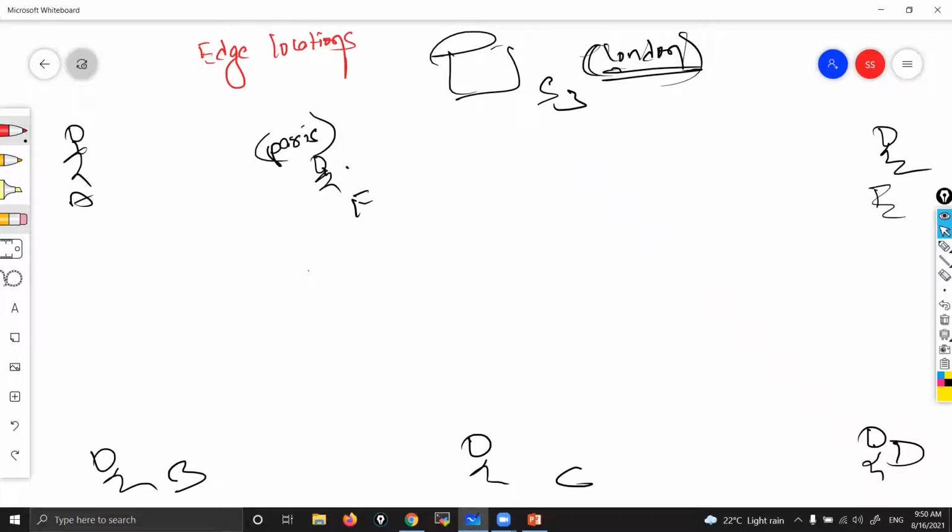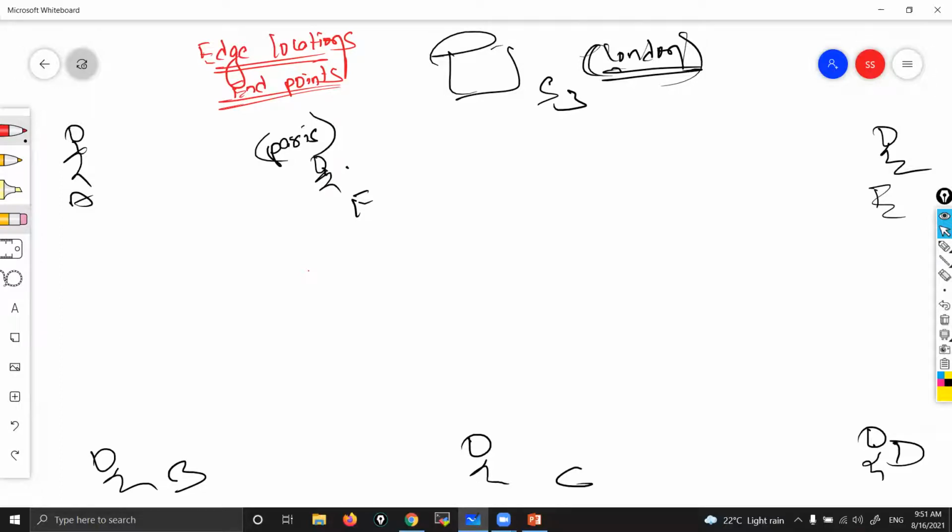Edge locations. Also, we can call them endpoints. You can use either of these words, edge locations or endpoints. So what actually happens here? Simple. These are physical data centers located in many countries, distributed across the globe.